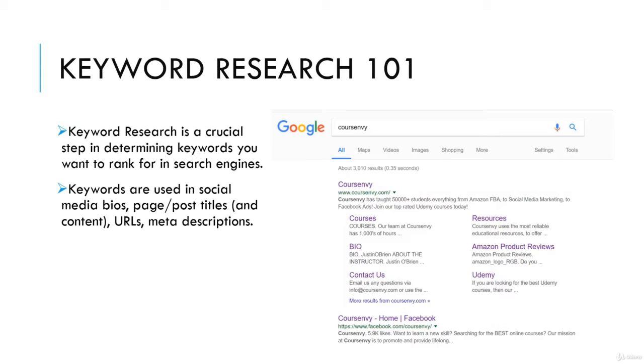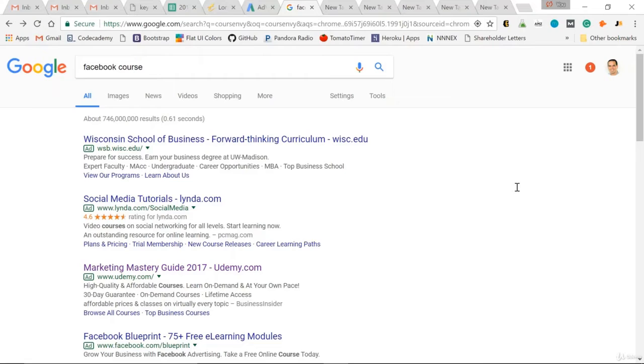Then if you want to dig deeper, you can see the keywords I'm targeting to rank organically for via the meta description below that page title. Quickly scanning it: Amazon FBA, big keyword, social media marketing, Facebook ads, and so on. So here's an example of an organic search.